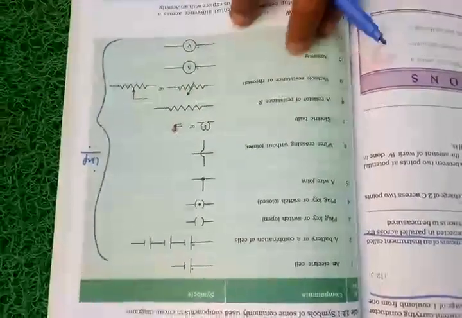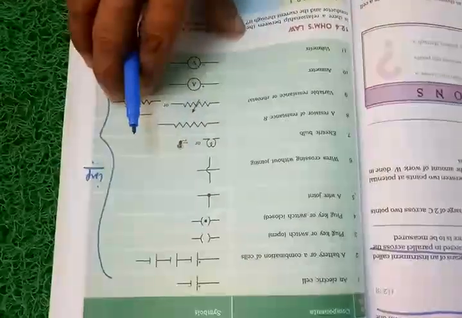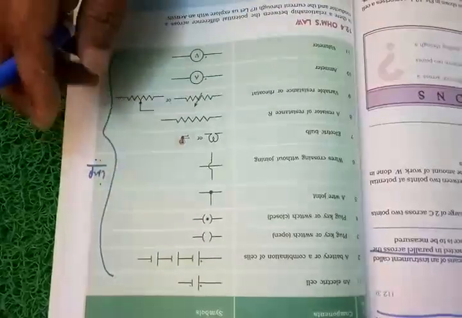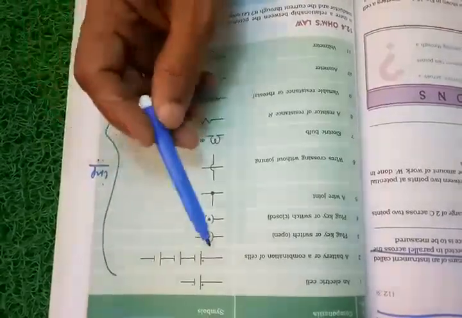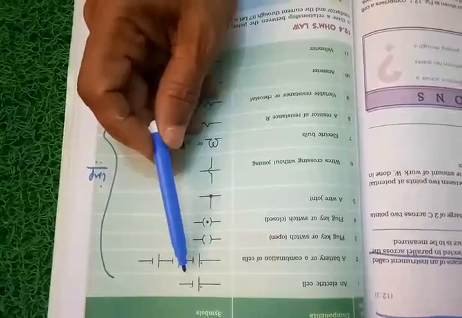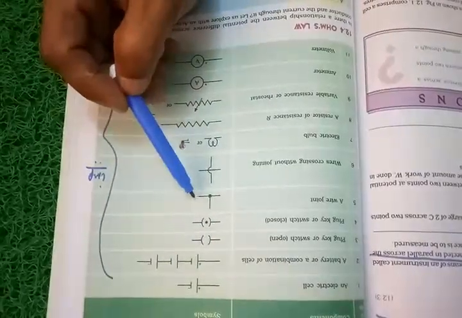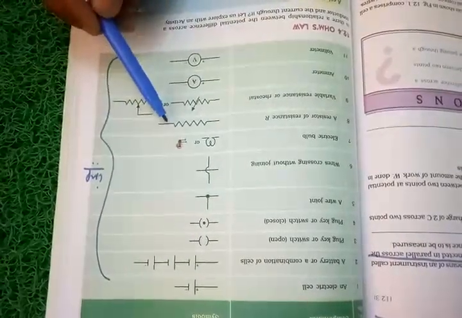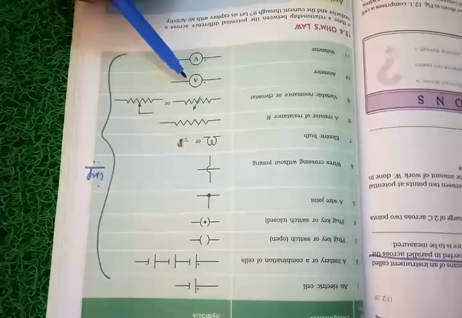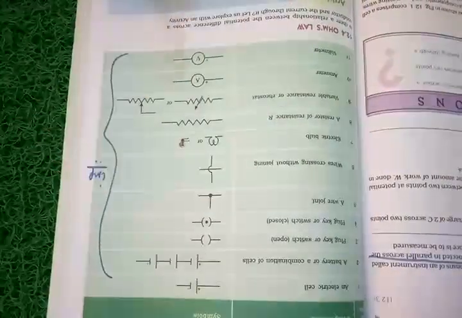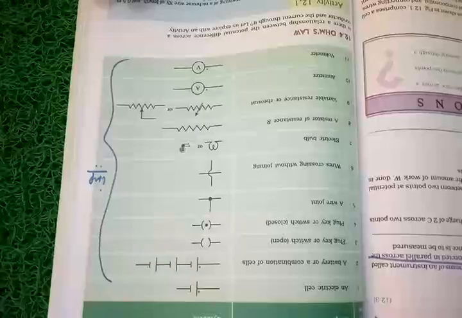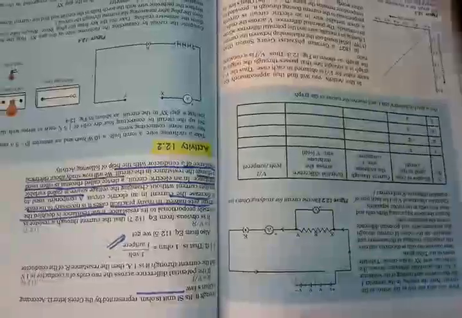And here in this page 97, all the symbols given are very important. Any symbol may come in the examination, so go through all the symbols. How the electric cell can be symbolized, how the wire joint can be symbolized, how the resistor can be given, what is the symbol of ammeter, voltmeter, everything is given. So this page is quite important. Go through that. Next we have to come to Ohm's law.